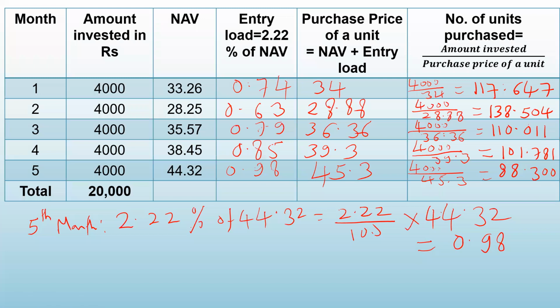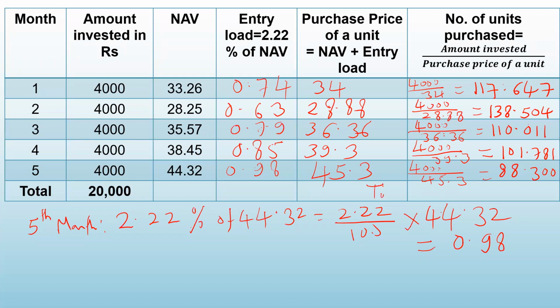First month 117.647 plus 138.504 plus 110.011 plus 101.781 plus 88.300. So when you add all these units, you will get total units.